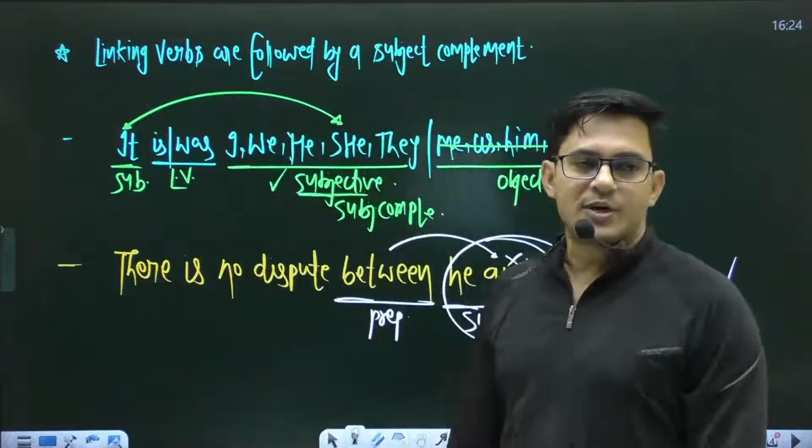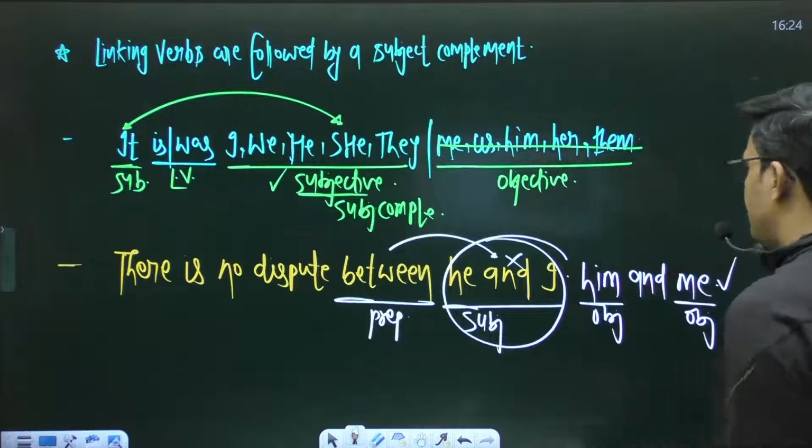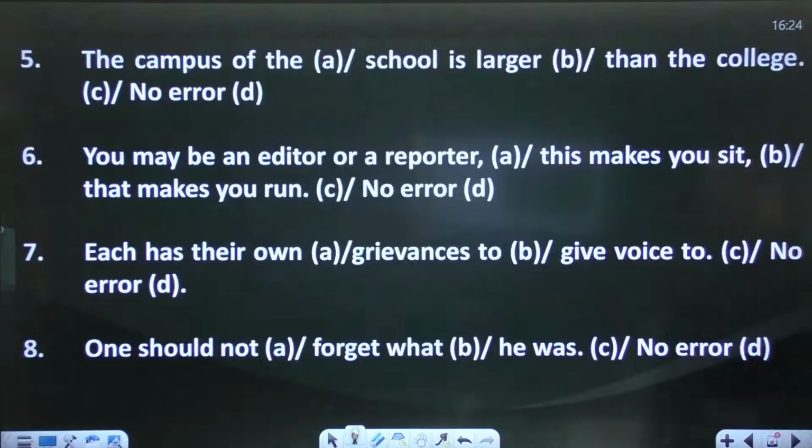Are you getting my point? Is everything okay till here? The sentence will be: there is no dispute between him and me. Okay, move to the next sentence.